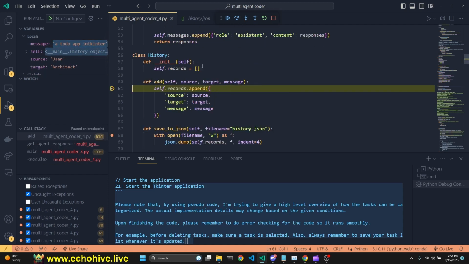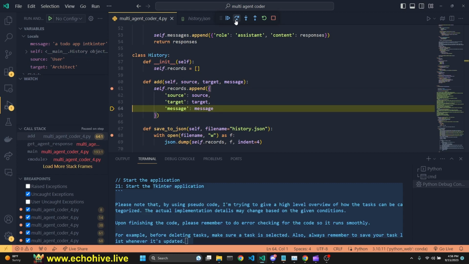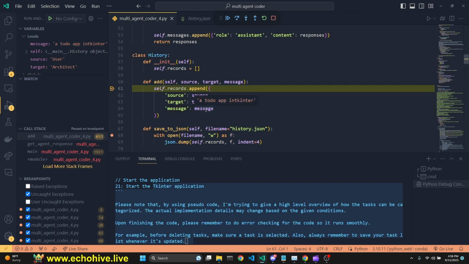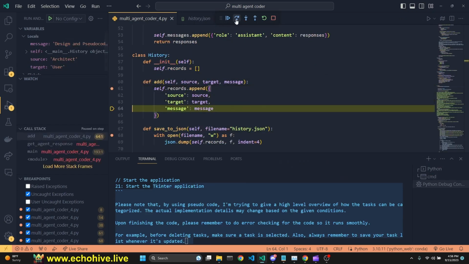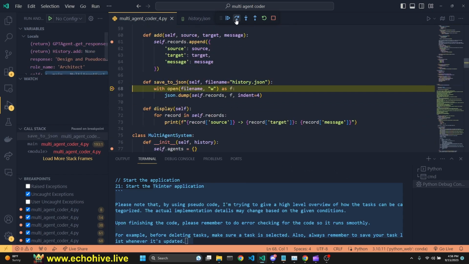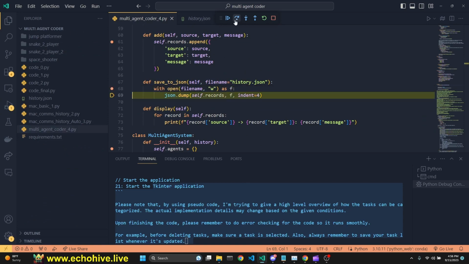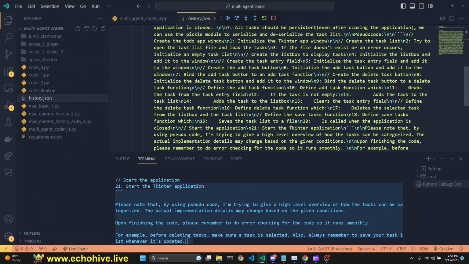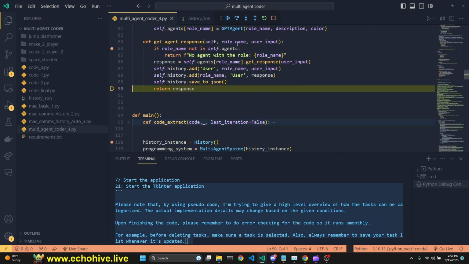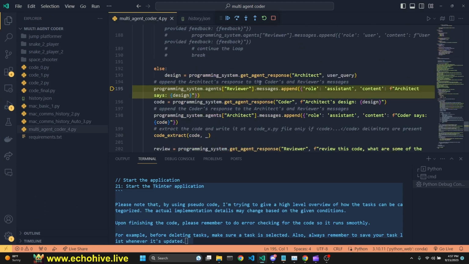Now we enter the history's add method. We are appending each one of these. See, the message is a user message. And then now we are going to add the response architect and whatever it responded with. We're going to do exactly the same here. Okay, and then we're saving it to a JSON file. And when we do that, now we have written it to the history.json. Okay, this is going to continue and get populated. So this is in a nutshell how it works.